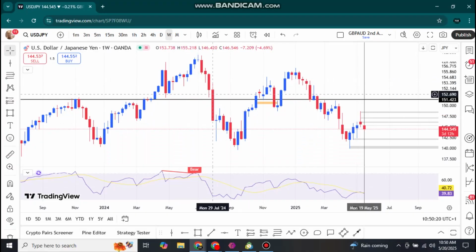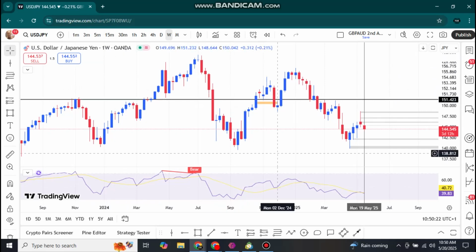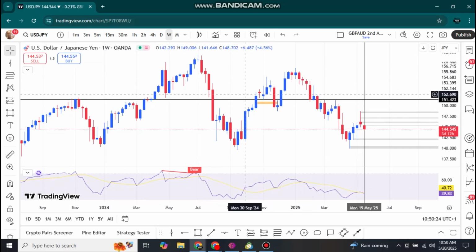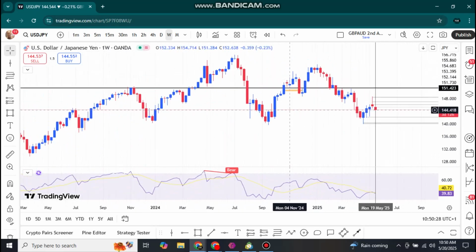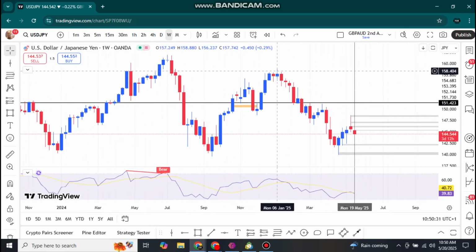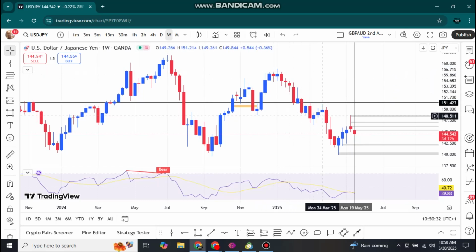It's MAKIA Forex, and today we are doing our USDJPY analysis. That's for Tuesday the 20th of May. So we can see that USDJPY has been on a bearish trend since January this year, and you can clearly see that the market is also going back to the bearish direction after it bought for 3 weeks straight.